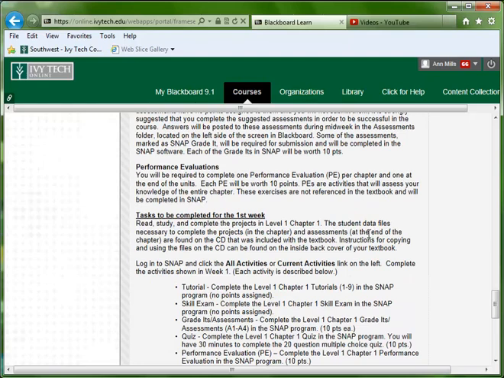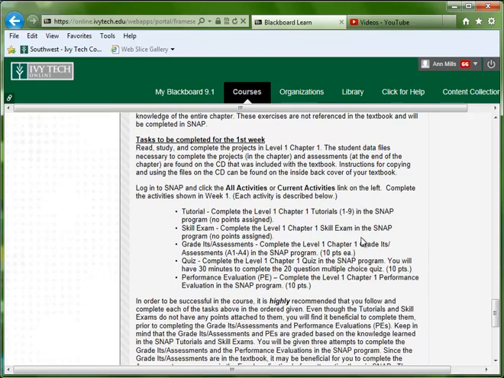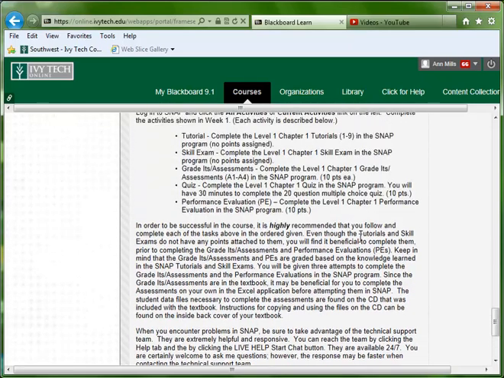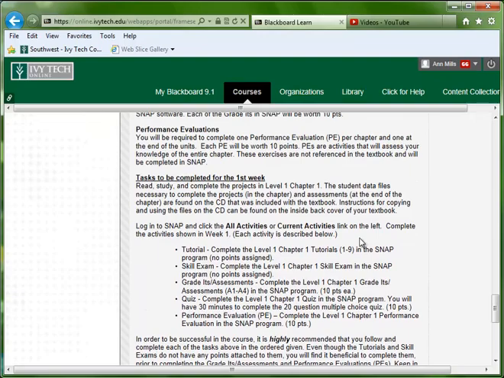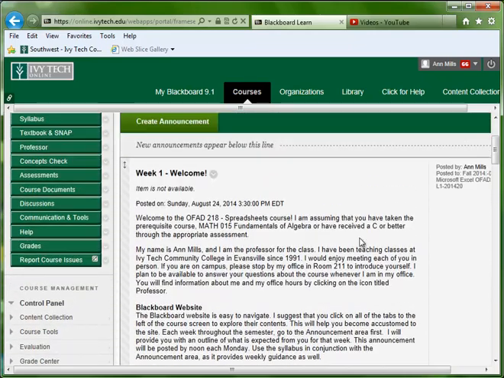And then also every week in the announcement area, I'll try to emphasize what tasks are due for that week, and they'll always be due at midnight on Sunday, or 11:55 I should say. This just gives you every week my overview of what's going to be expected for the week. So please read through those announcements. They're not going to be this lengthy every week. But I definitely want you to touch base and make sure that you're on track for what's expected of that week.